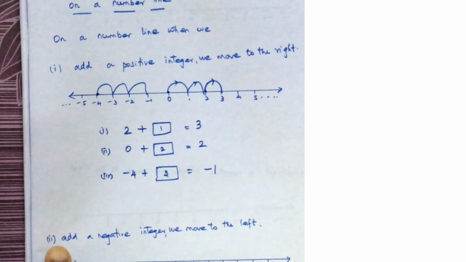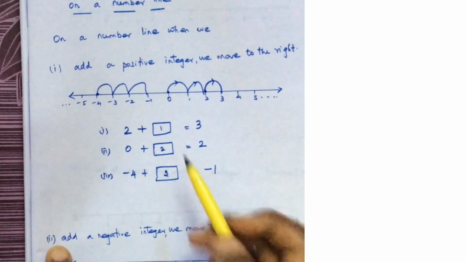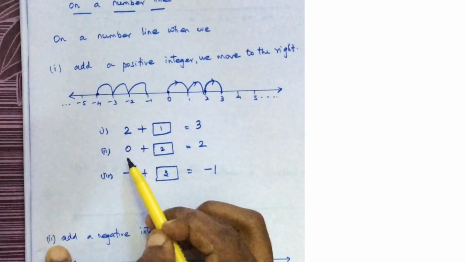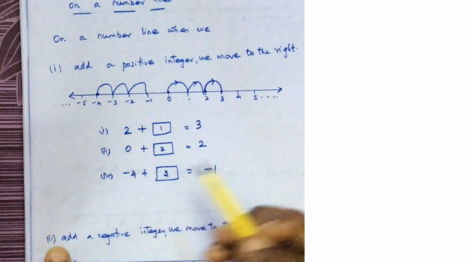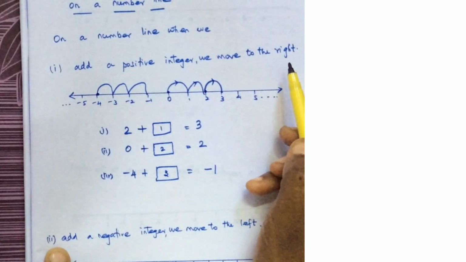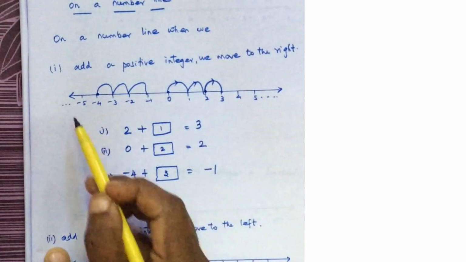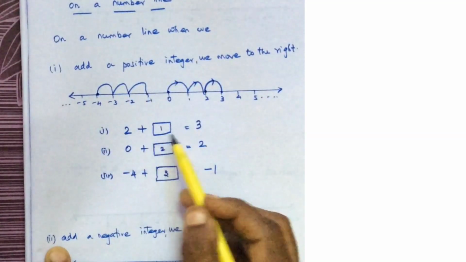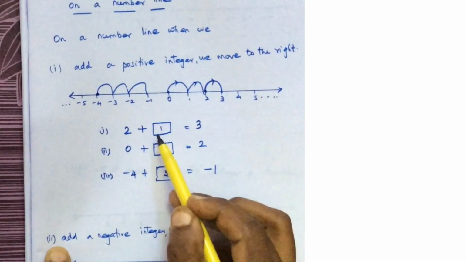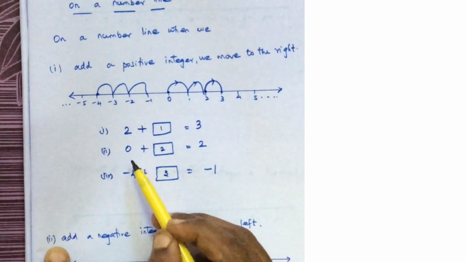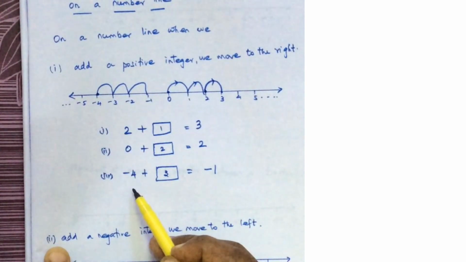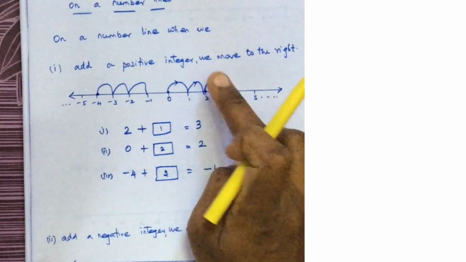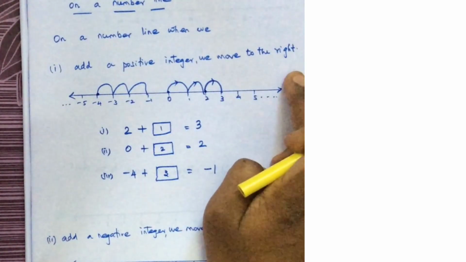The main point to note here is whether you are adding this positive integer to either a positive integer, or 0, or a negative integer, you have to move to the right. On a number line, whenever you are adding a positive integer, it may be to a positive integer or to 0 or to a negative integer, that doesn't matter. Whenever you add a positive integer, you have to move to the right.